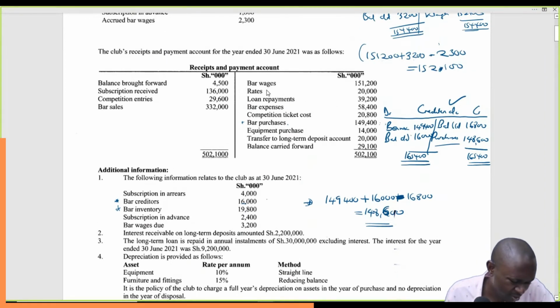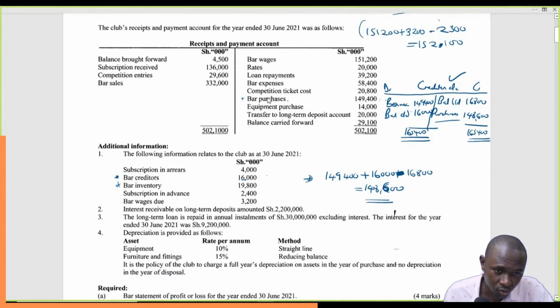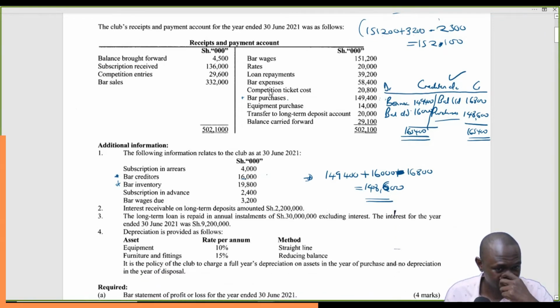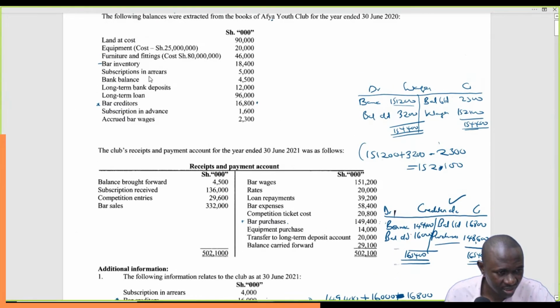And then we go to the next item, which is what? Rates. Because the question is not so specific or clear on the rates, whether they are for the bar or not, we leave it at that. We'll put it under the whole club. So we go to this one that the question is very clear. Bar expenses 58,400. Do we have anything on bar expenses? Nothing. Do we have anything on bar expenses this side?